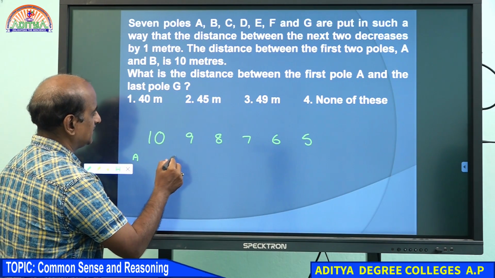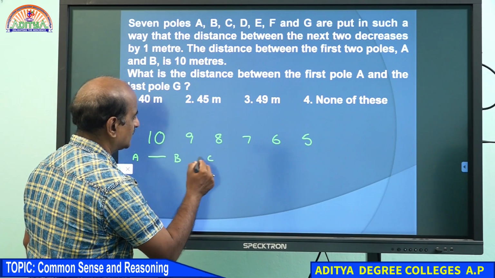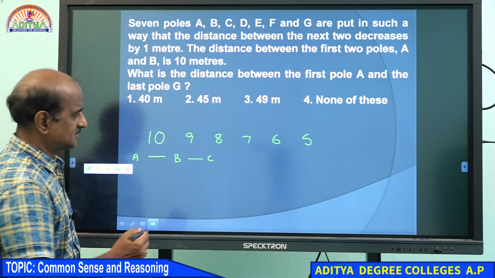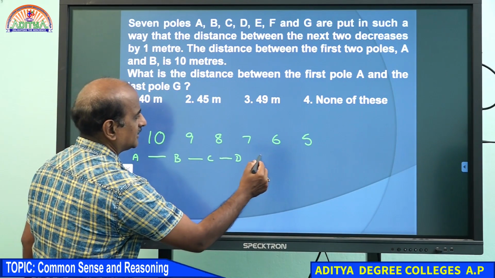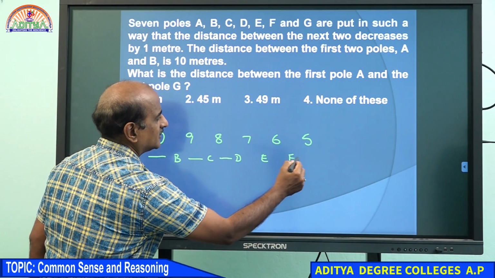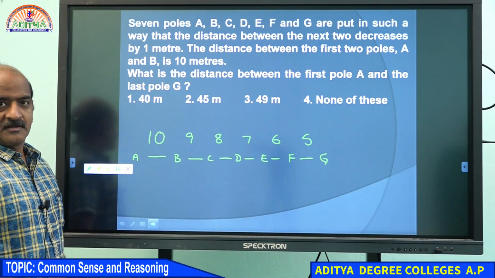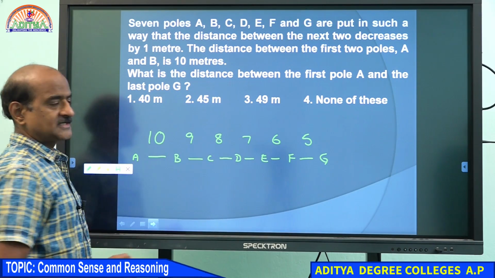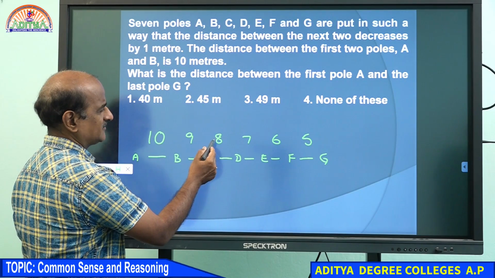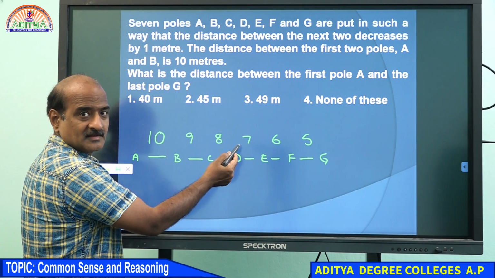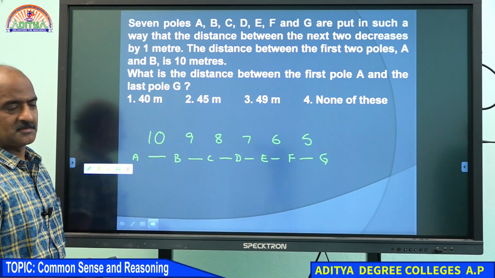This is pole A, this is pole B, 10 meters, and from B to C, obviously it is 9 meters, and C to D, obviously it is 8 meters, D to E, E to F, F to G. You can see this. Therefore, obviously we will be getting 6 different pieces. Then 19, 27, 33, 39. That is your answer. I hope you understand.